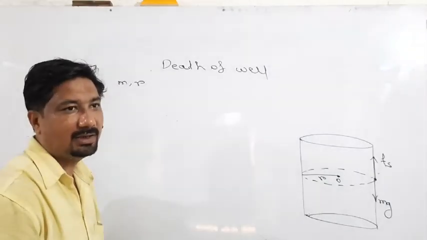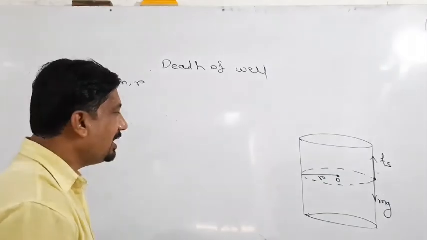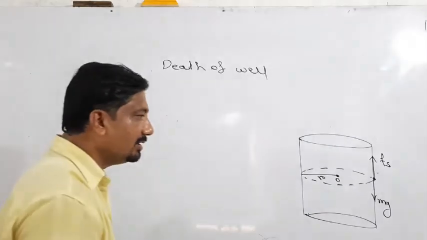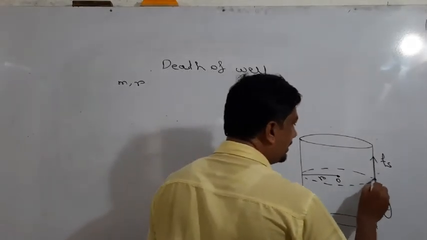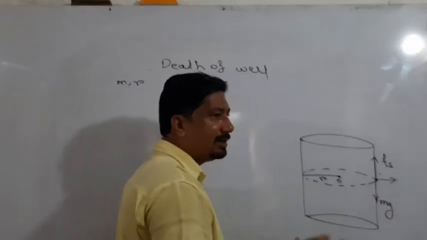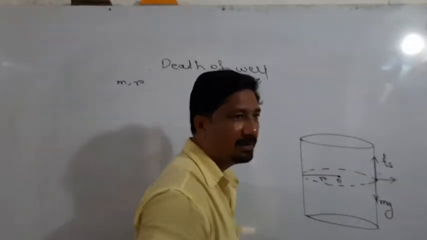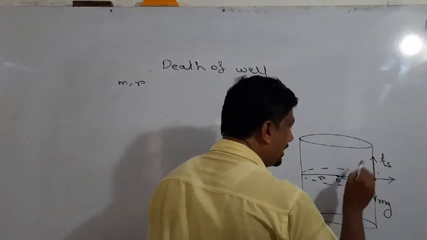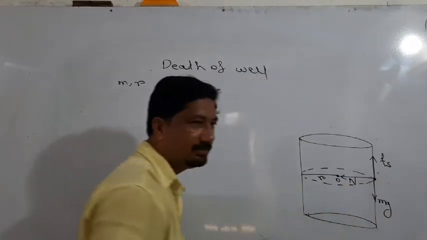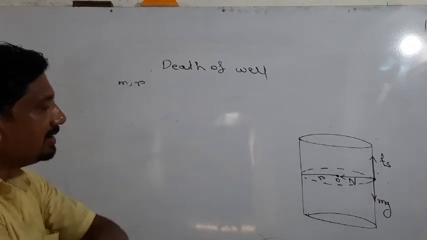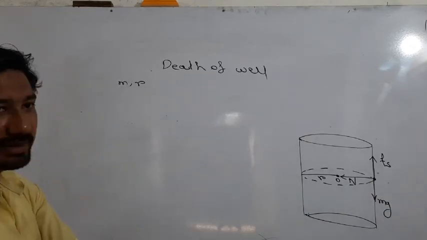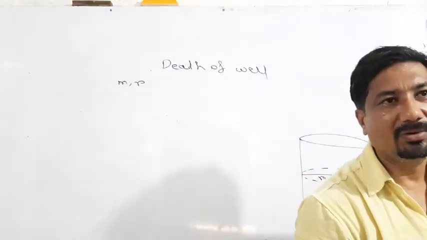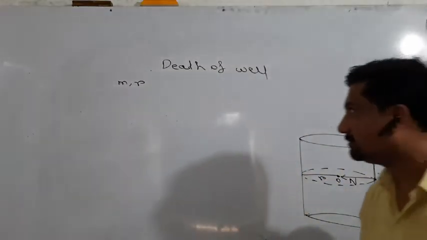This is the action, according to Newton's third law. At the same time, the wall gives a reaction on the tire. The tires of the vehicle press the surface of the wall, and for every action there is an equal and opposite reaction. This is called the normal reaction. The normal reaction acts towards the center and provides the centripetal force required for circular motion.